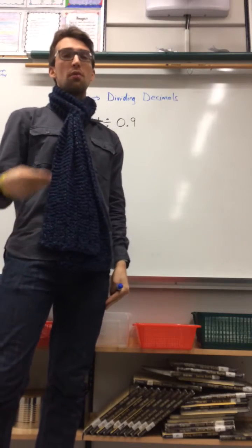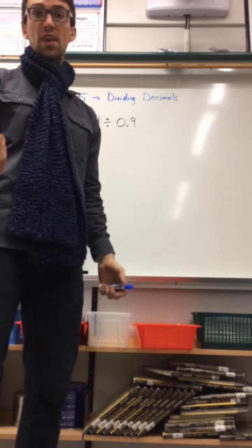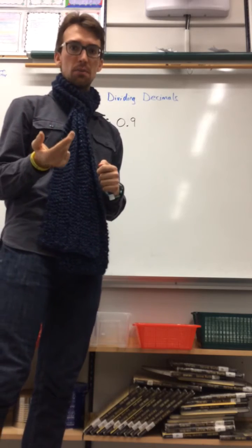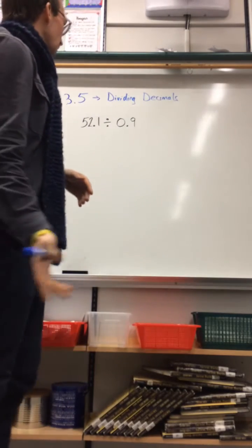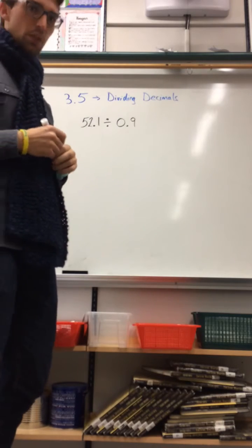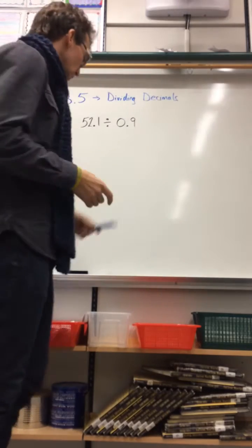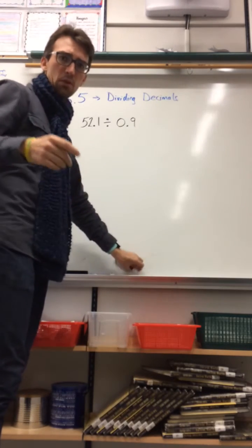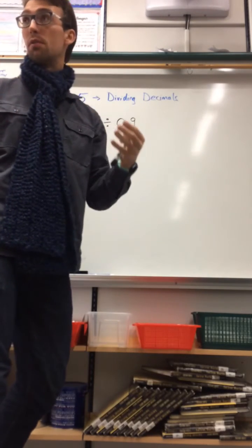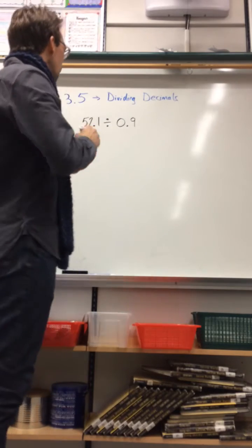So this is an example of what you could do to show me your ability to understand different parts of Unit 3, which relates to decimals, percents, and fractions. So for us this time, it's going to be 3.5, which is dividing decimals. So 3.5 talks about dividing decimals and how exactly we do that. For this example, I'm going to walk you through my strategy that I use, which might not work for all of you, but for me, this is a strategy I use when I'm dividing decimals.